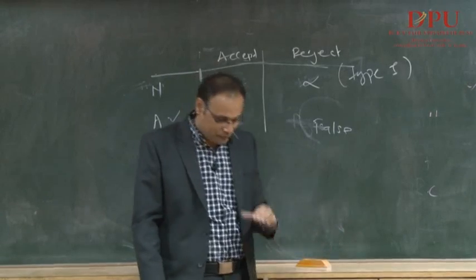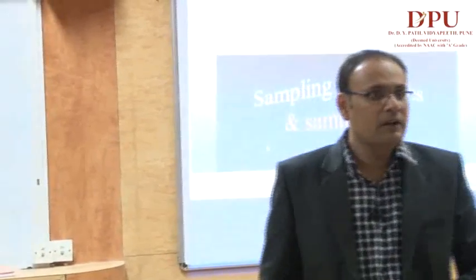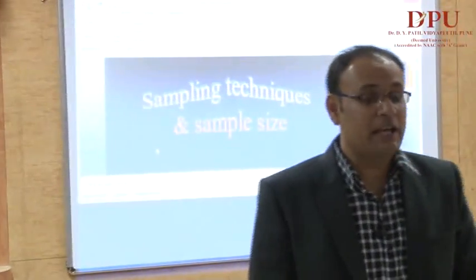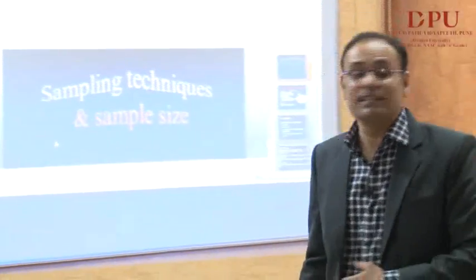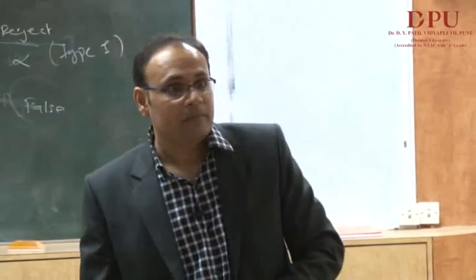Understand? So the scene is, when the null hypothesis becomes true, what kind of error comes? Alpha. Means if the null hypothesis is true, still it is rejected, error number 1 or alpha. Similarly, if the alternate hypothesis is true, but still it is rejected, then it is what? Beta. Okay. So these are the two different kinds of error we have. Alright?